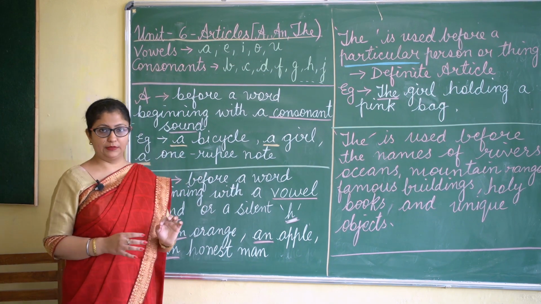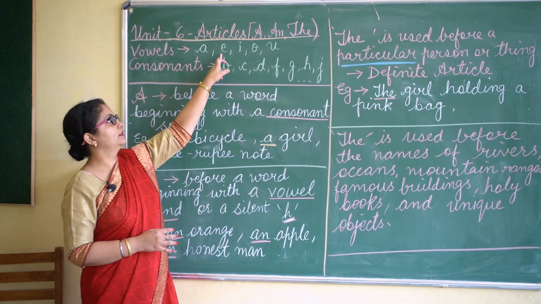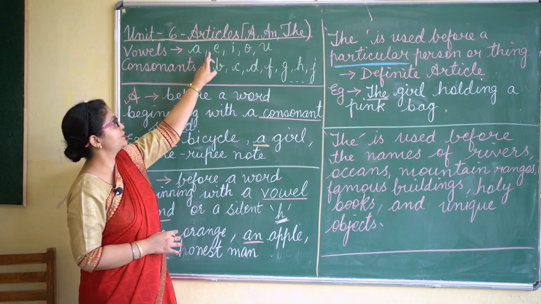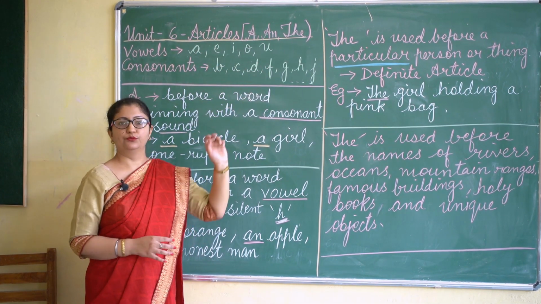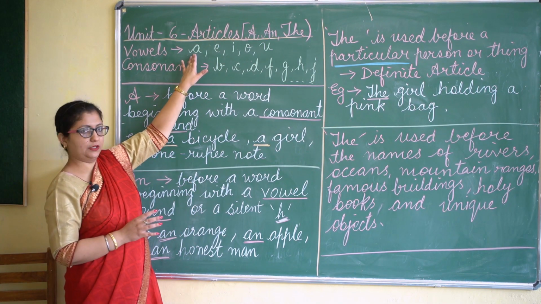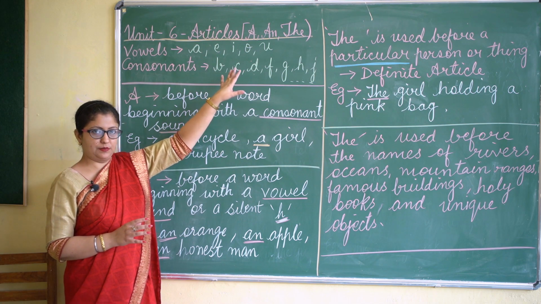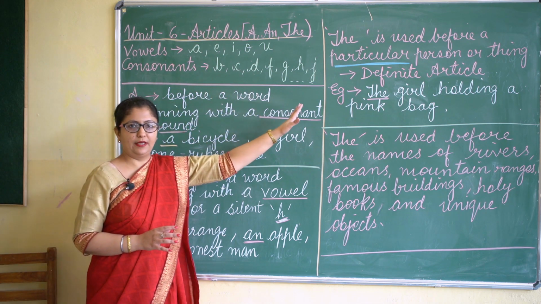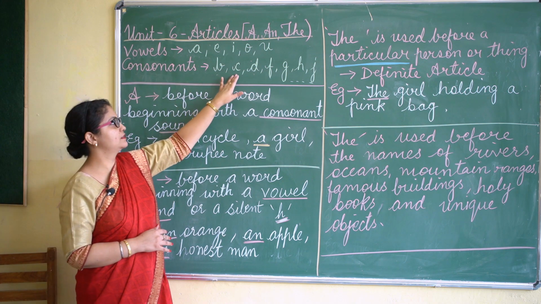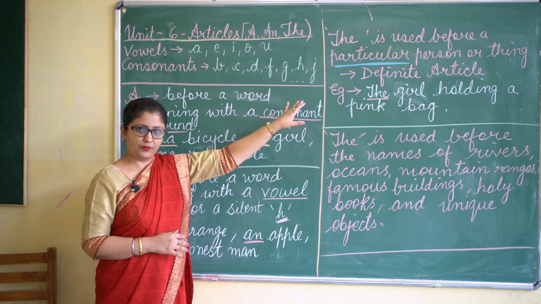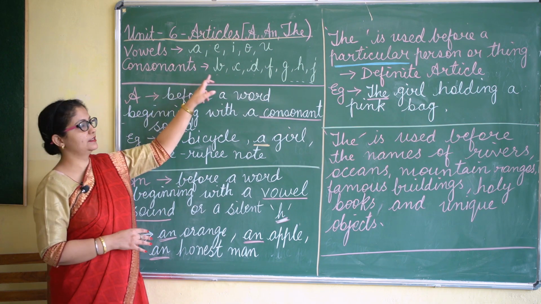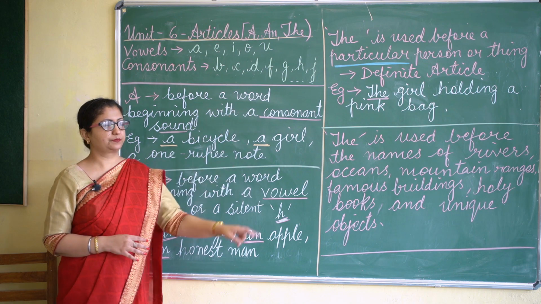Now what are vowels? A, E, I, O, U. These 5 letters are vowels. Now, after leaving these 5 letters, whatever letters are there, they are consonants like B, C, D, etc. Okay, so these are vowels and here these are consonants.